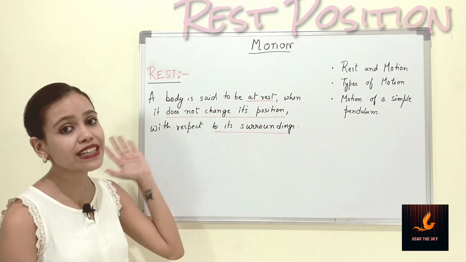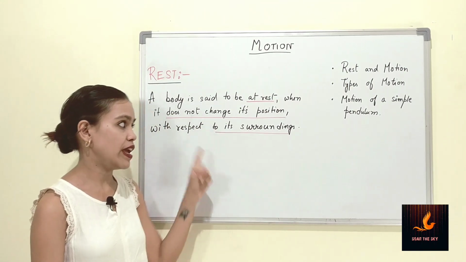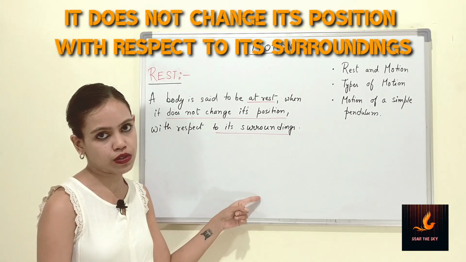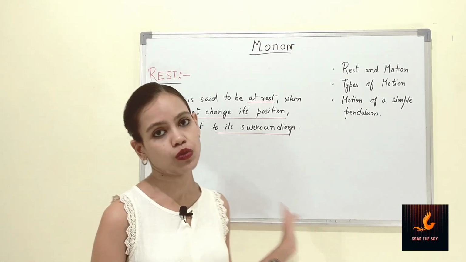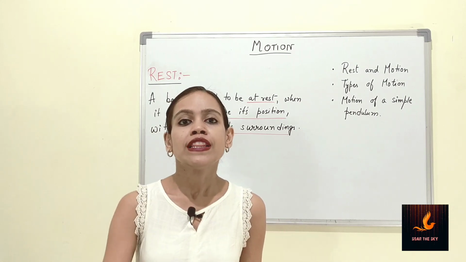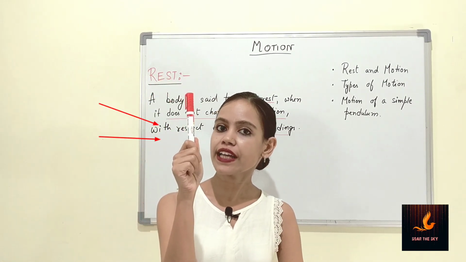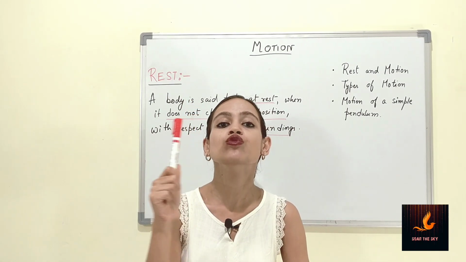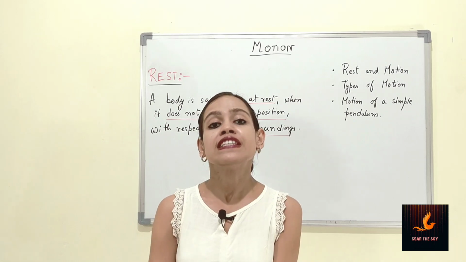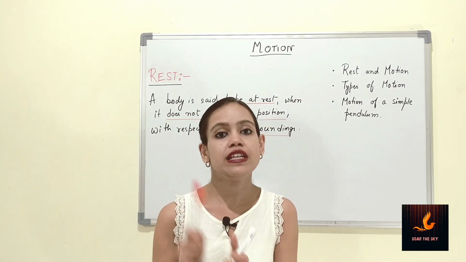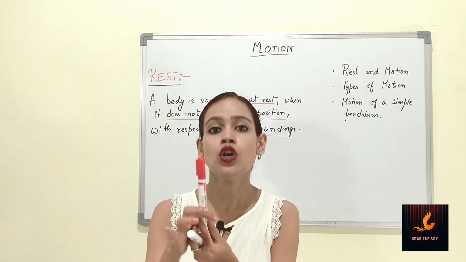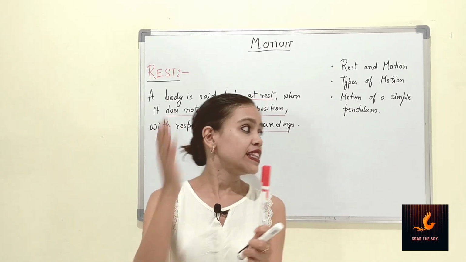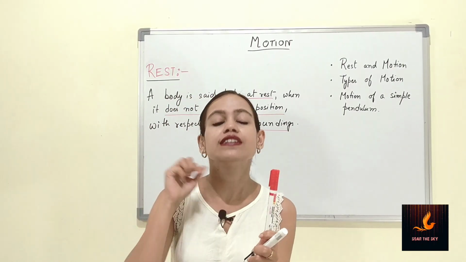Rest. A body is said to be at rest when it does not change its position with respect to its surroundings. Now, what do we mean by this particular definition? This pen, if I'm holding it in my hand, will stay exactly like this unless and until I move my hand by myself. So, staying at rest means this pen is not changing its position with respect to its surroundings, say for example, the whiteboard, me, these walls.